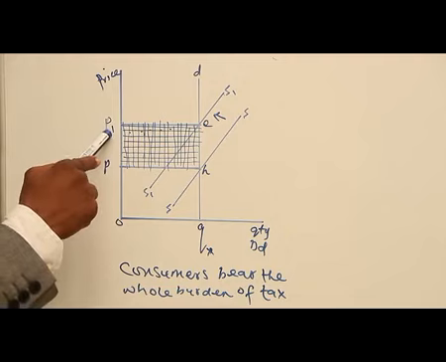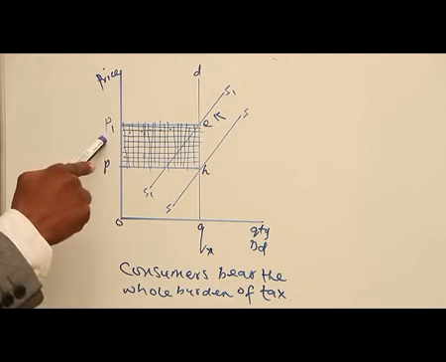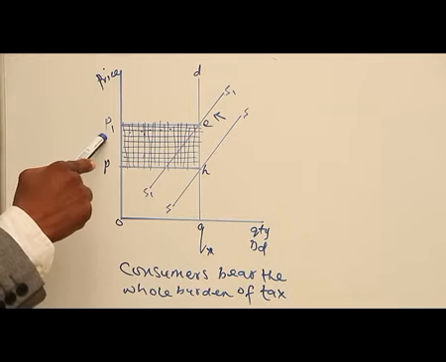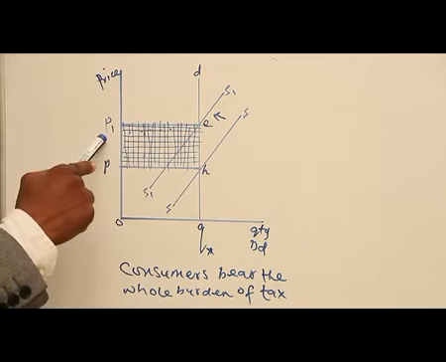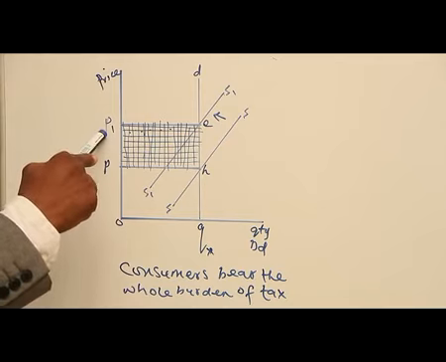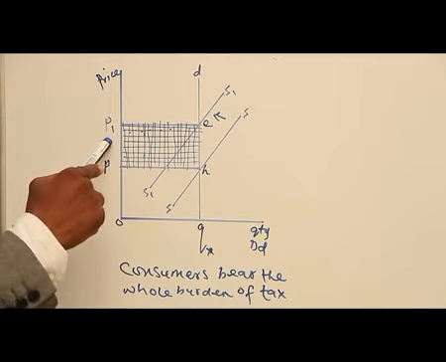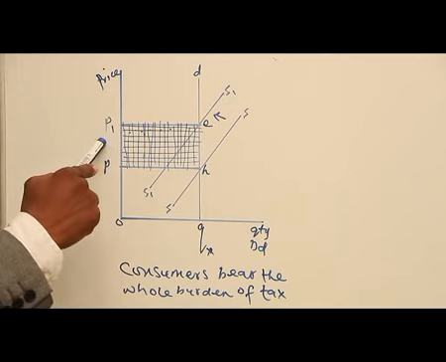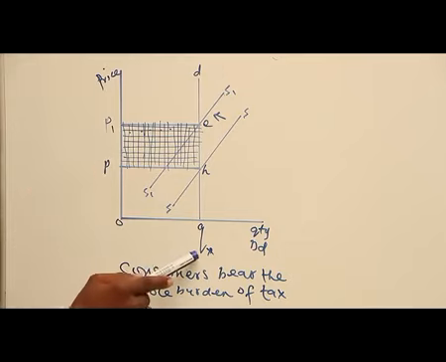Here, the consumer will bear the burden of the tax, because demand will still not change if there is an increase in price. So the seller and producer can make an attempt here to shift the whole burden onto the consumer, because the quantity will still be constant.